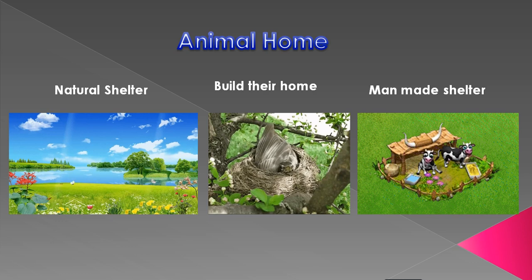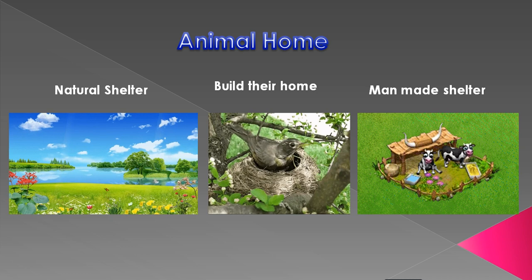So today we will continue our study, and that is the animal world. Yesterday we saw the animals in the animal kingdom, and then we saw their young ones, and then we saw the life cycle of the butterfly. Today we are going to study about animal homes. I have divided them into three categories. Animals live in different kinds of homes. It protects them from heat, cold, wind, rain, and other animals.